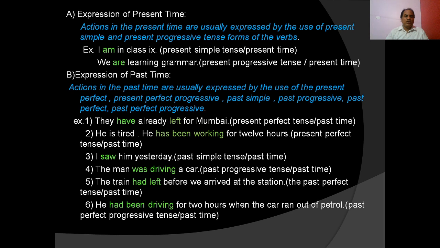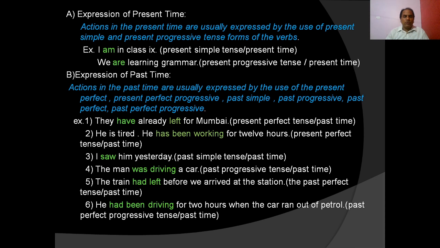I saw him yesterday. Saw is the past simple tense, and it shows past time. The man was driving a car. Was driving is the past progressive tense, and it shows past time. The train had left before we arrived at the station. Had left is the past perfect tense and shows past time. He had been driving for 2 hours when the car ran out of petrol.